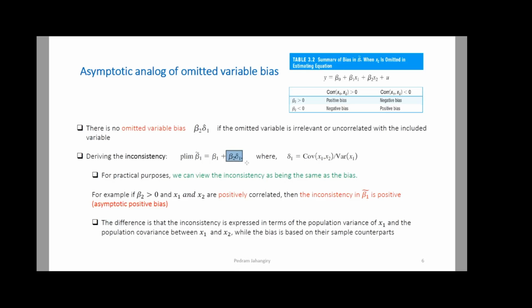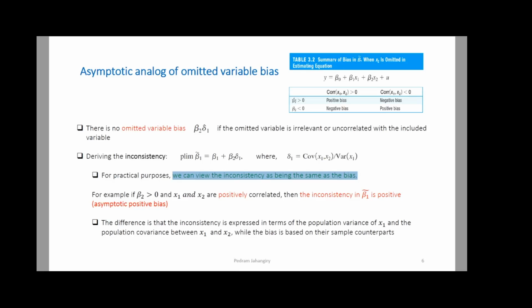It's very analogous to the bias in any sample size, but in large samples we call it inconsistency if you're talking about asymptotic properties, right? For practical purposes, we can view the inconsistency as being the same as the bias. Okay, guys, if you want to quote me somewhere, just be careful. Only in regression analysis and for practical purposes, whenever beta hat 1 or beta hat 2 is biased, it is going to be inconsistent as well. And of course, when it is inconsistent, it is going to be biased as well.